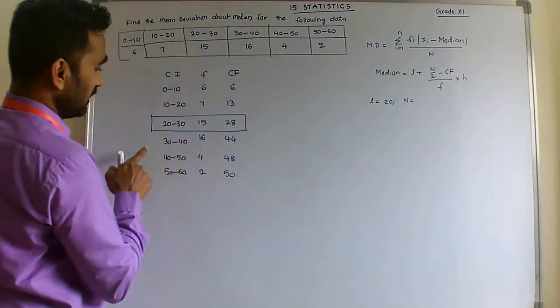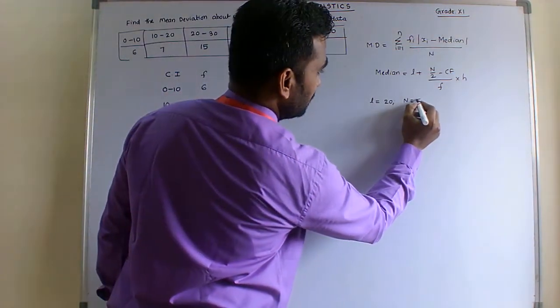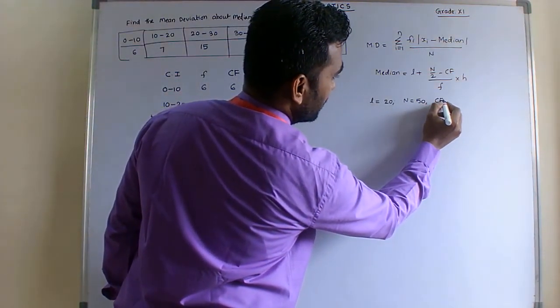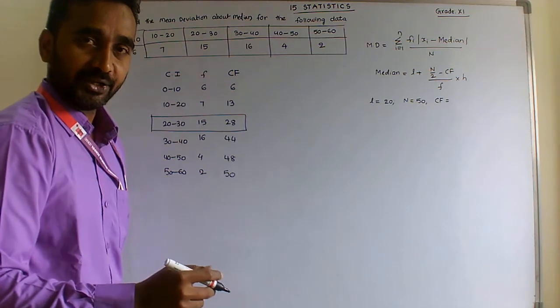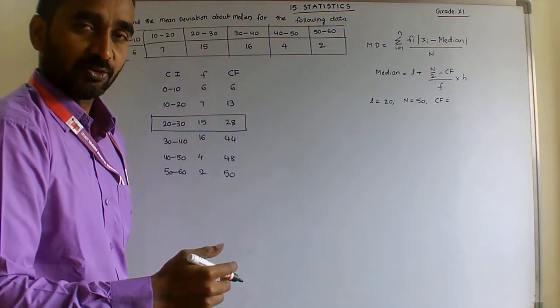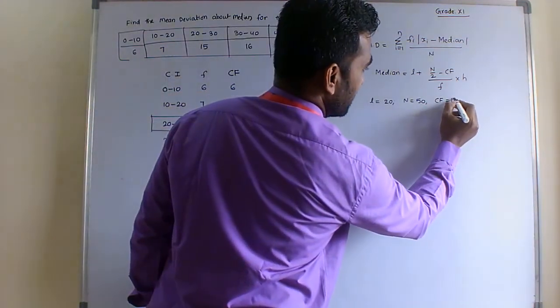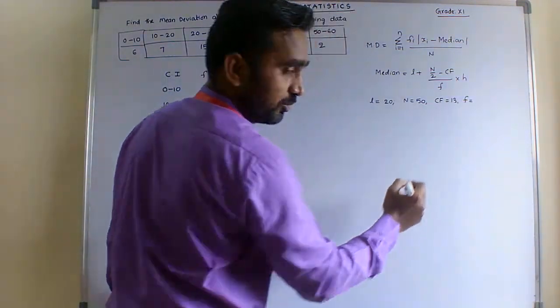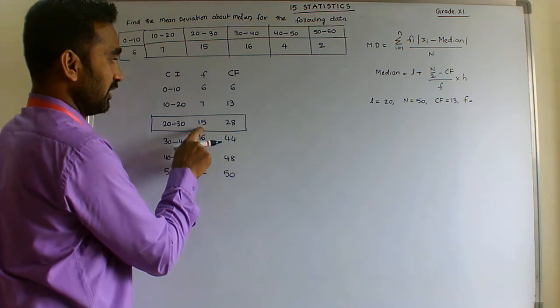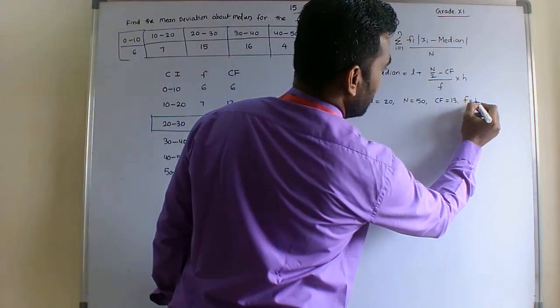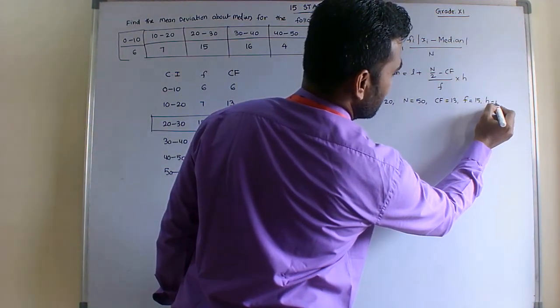CF is the cumulative frequency of the class preceding the median class, so it is 13. F is the frequency of the median class, which is 15, and h is the height of the class interval, 10.